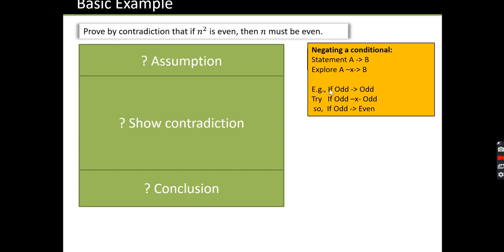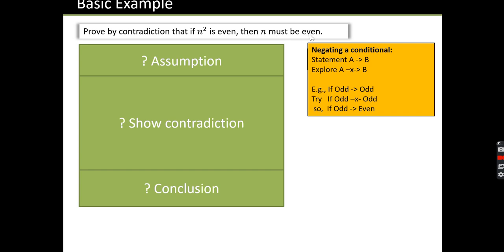We're going to do this now with an actual exam-type question. This is what it looks like. It says, prove by contradiction that if n squared is even, then n must be even. So what's the A part? The A part is the bit that comes after the if, isn't it? So n squared is even. That's the bit that's going to stay the same. Then n must be even, that's the B part. So we're going to look at the case that n is not even.